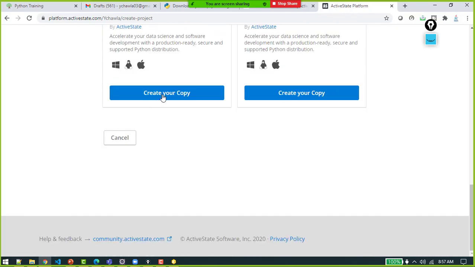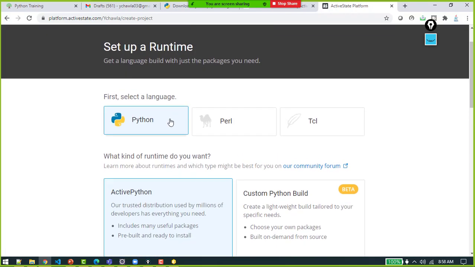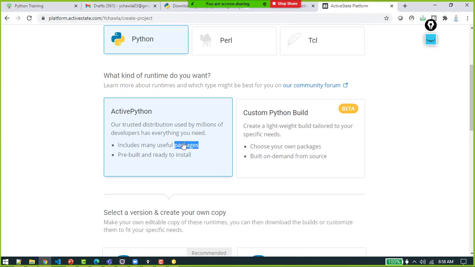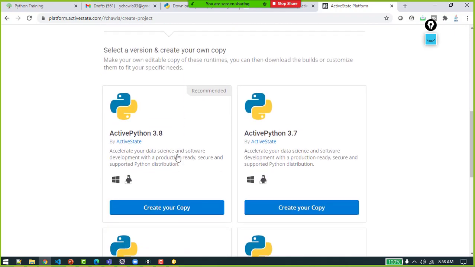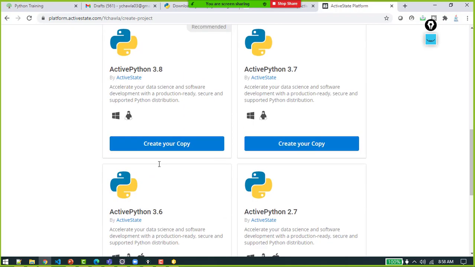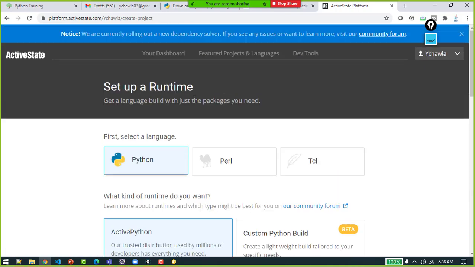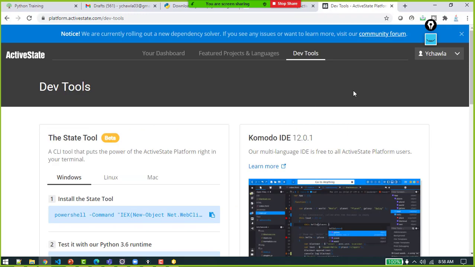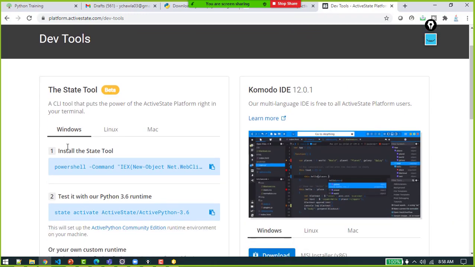Right? Once it comes in your local, to activate it, it is already set, right? So it is taking me to the previous versions, right? To activate these two commands, once you click on dev tools, you click this first command, just copy it, and open the command prompt.